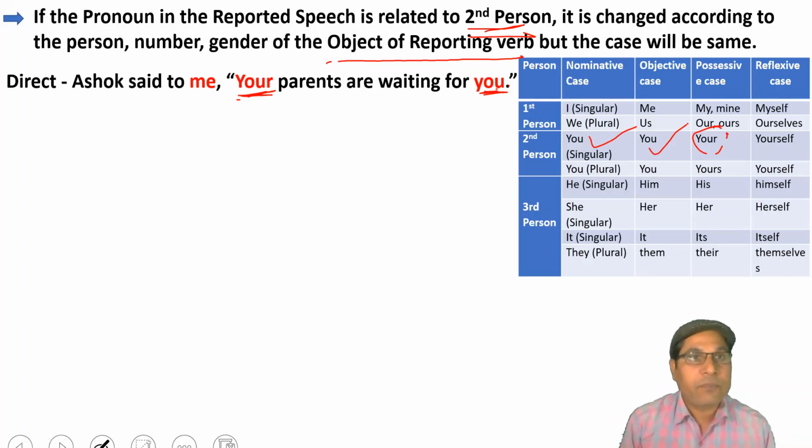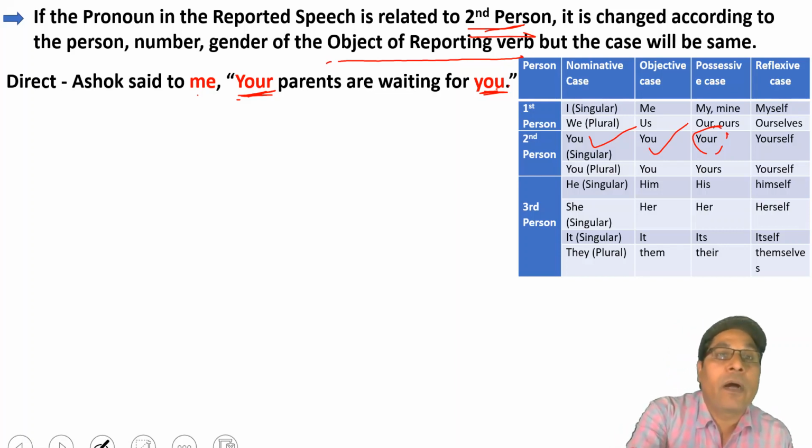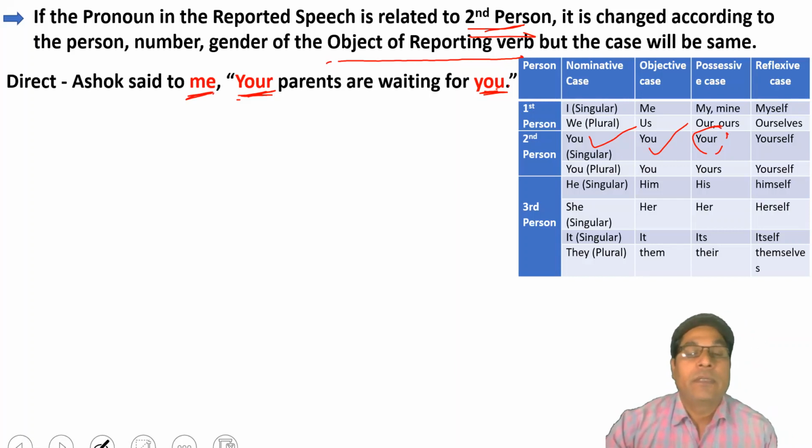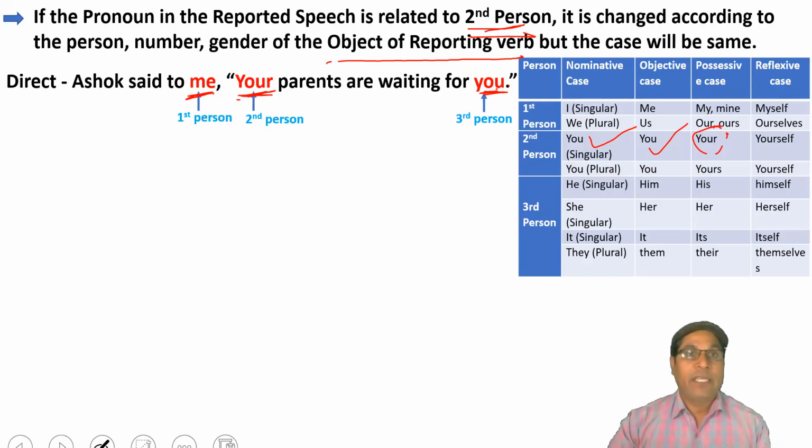Clear? If there is a pronoun of second person, it will change according to the object of the reporting verb. Clear? Now, both pronouns are related to second person and the object is related to first person. Clear?